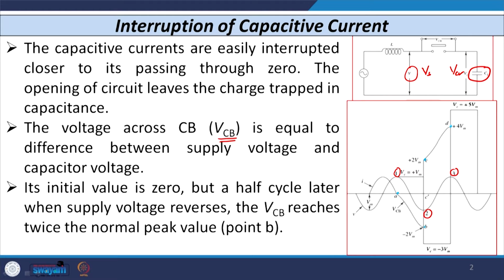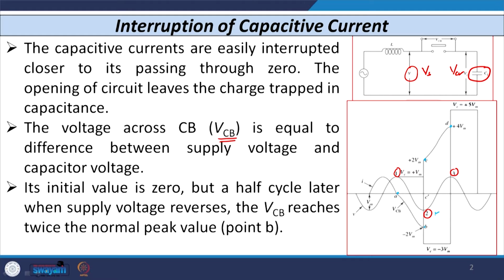Immediately after point A, the supply voltage waveform reverses and becomes negative. Its negative peak value is at point number 2.